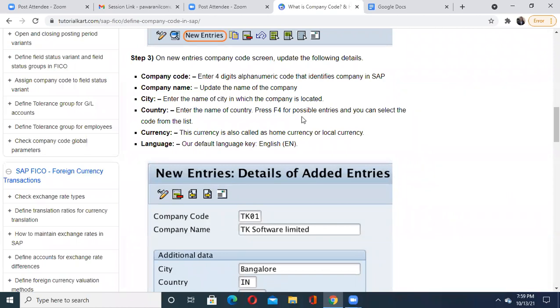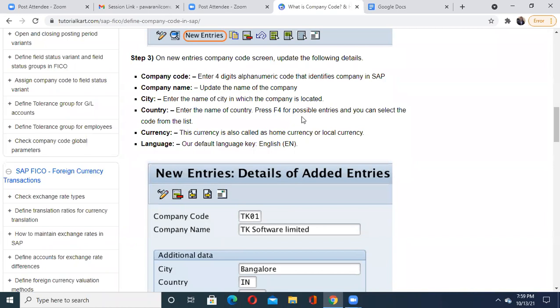Suppose imagine you have been deployed in one of the plants of a company, suppose in Pune. In that company they are going to implement SAP. Already in other branches, suppose SAP is available. So right now their plant is in Pune. How will they identify that Pune plant? With the help of the definition of plant. They have been given the name and address of that plant.